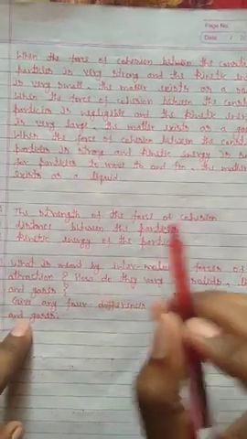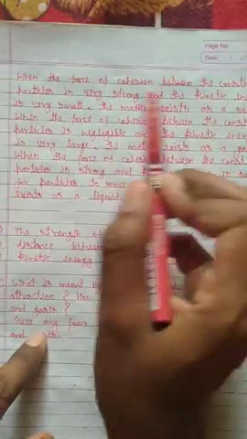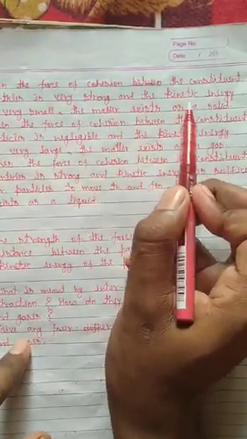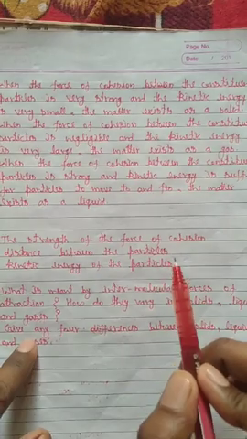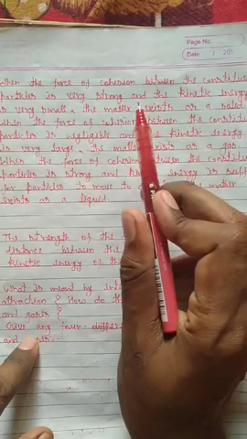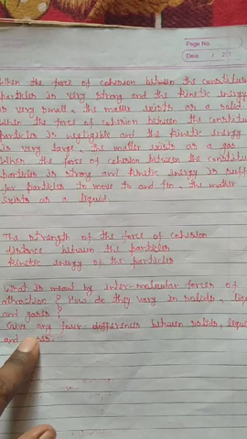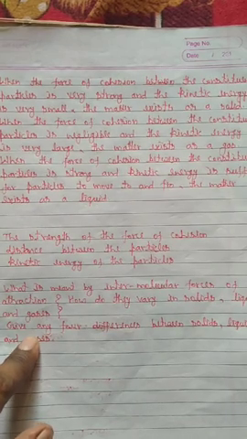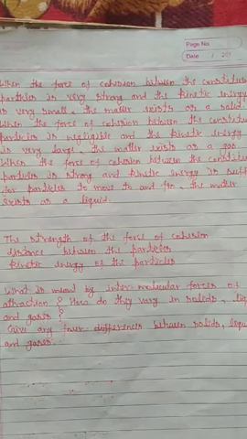Thus, now first point, listen very carefully. When the force of cohesion between the constituent particles is very strong and the kinetic energy is very small, the matter exists as solid. That means in the solid state of matter, the cohesion force between the particles is very large, but the kinetic energy of the particles is very small. So we can say that the intermolecular space between the particles of a solid is very small and the intermolecular force of attraction is very large.